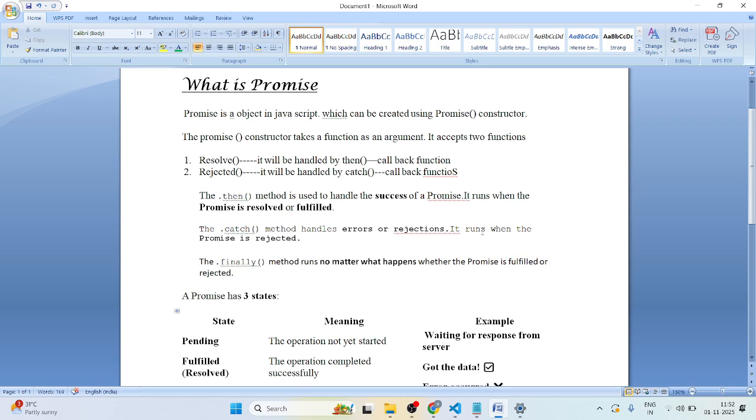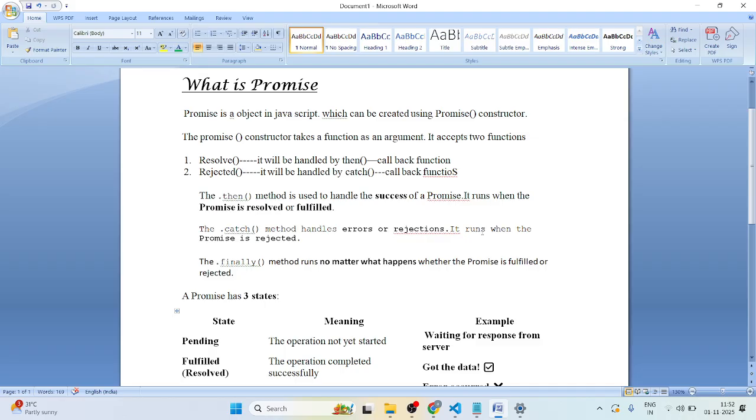So as part of today's video, we'll discuss what exactly a promise is all about. This question you might get during the Cypress interview. The reason being, promise is also a concept which we use in Cypress, because as we all know, Cypress is built on top of Node JavaScript. So whatever concepts there are in JavaScript, you also need to know. Out of that, promise is one of the wonderful concepts.